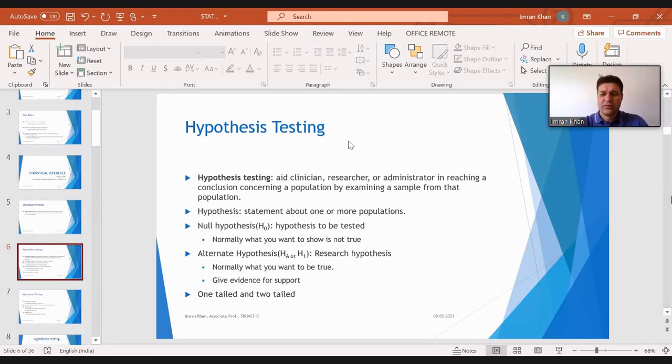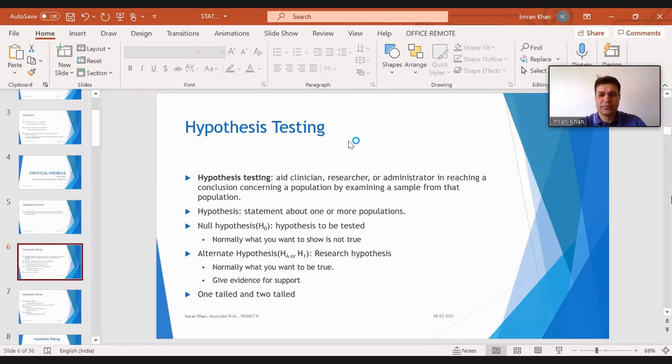So in statistical inference, we have hypothesis testing. Now, what is this hypothesis? What do we mean by a hypothesis? If you have two drugs with you, or if we have two cricket teams, we have to make a statement, which we have to test, about which team is better.